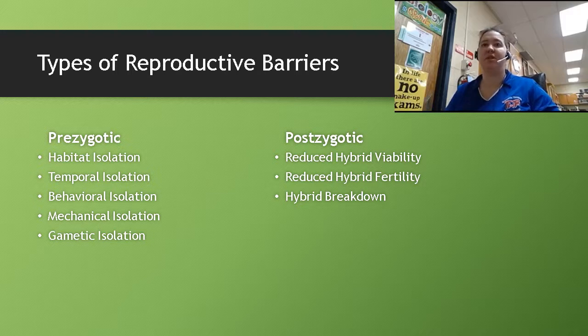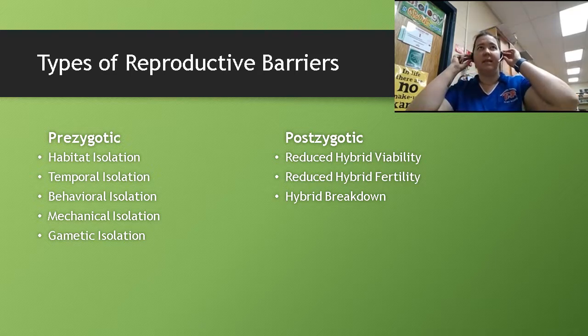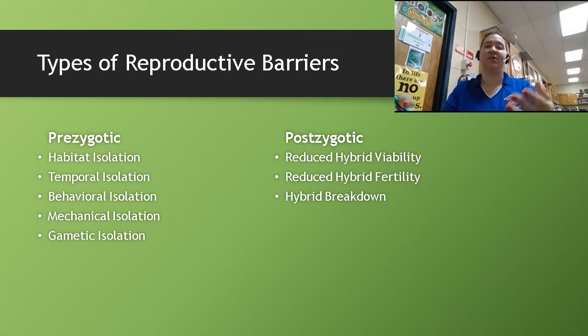Okay, so pre-zygotic habitat isolation is usually some sort of geographic barrier, so you get separated by a river or a rock, depending on the size of the species and how well they move. Temporal isolation basically means that they mate at different times. And behavioral isolation means the mating dances are different.